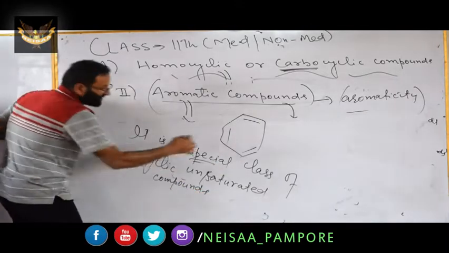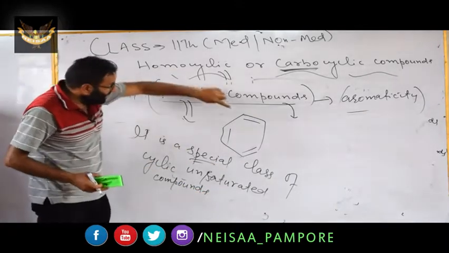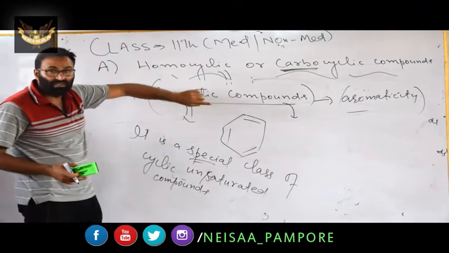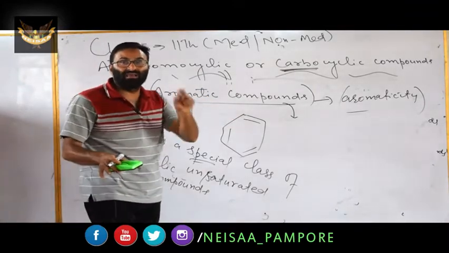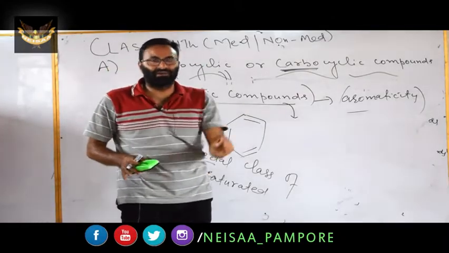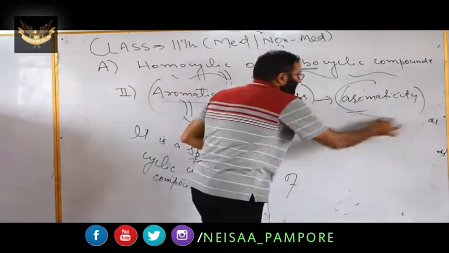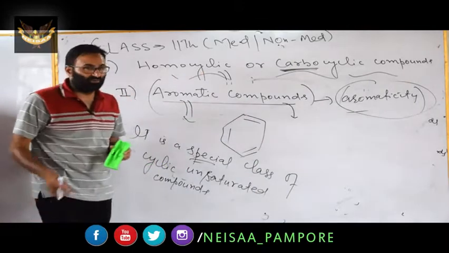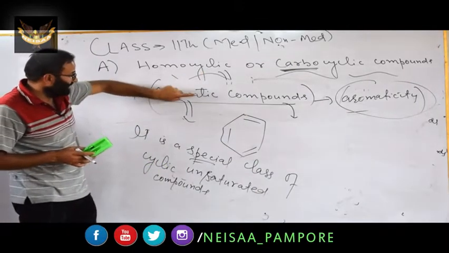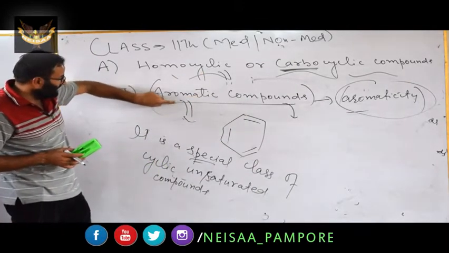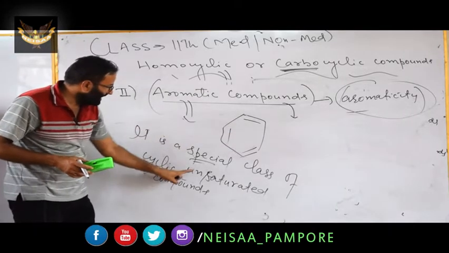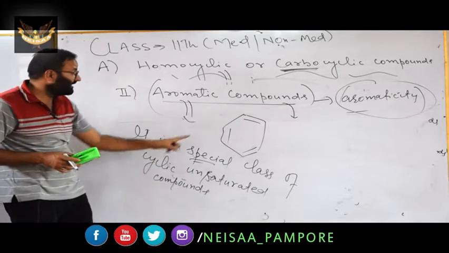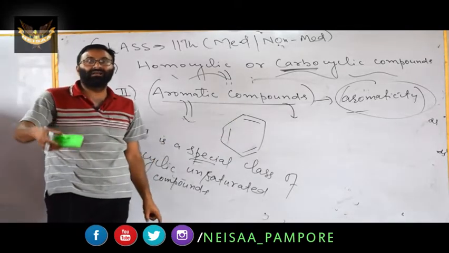What is meant by special? Because of the presence of alternate single and double bonds, they have extra stability, and that extra stability is known as aromaticity. So aromatic compounds are a special class of cyclic unsaturated compounds. What does special mean? They have alternate single and double bonds.